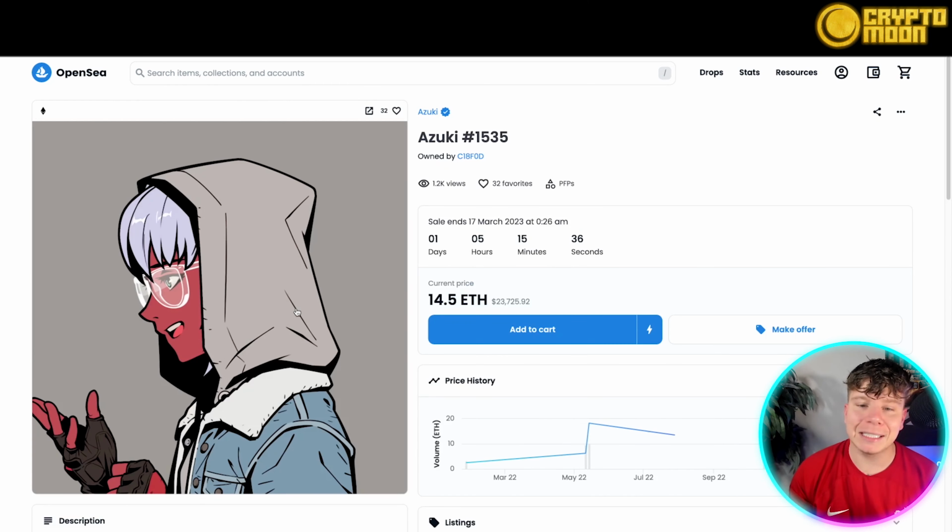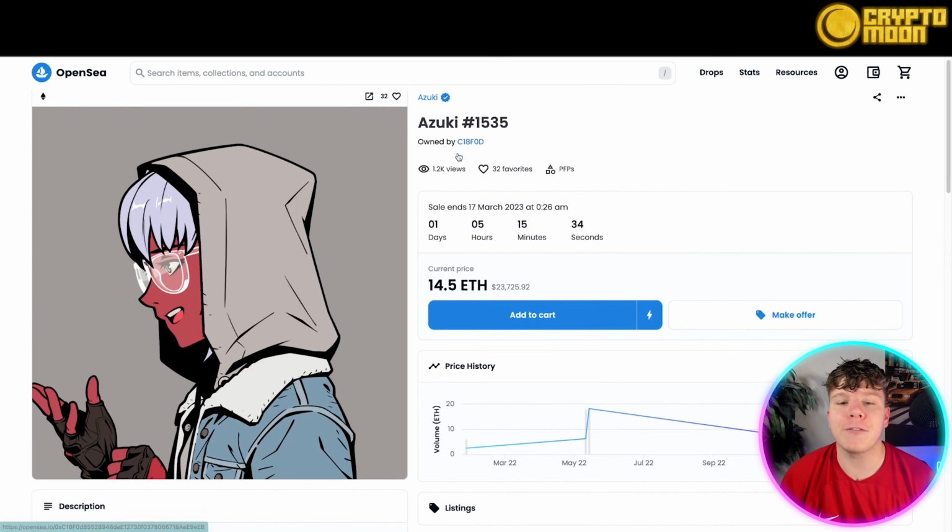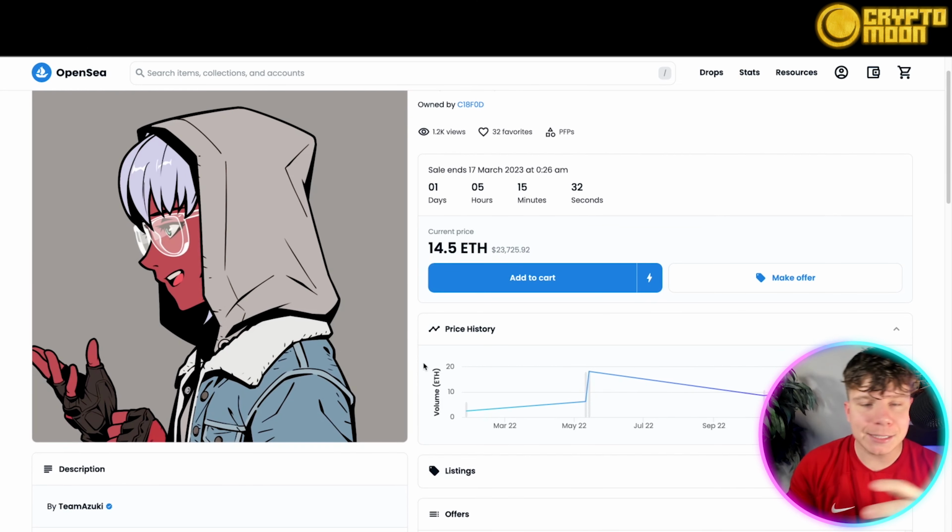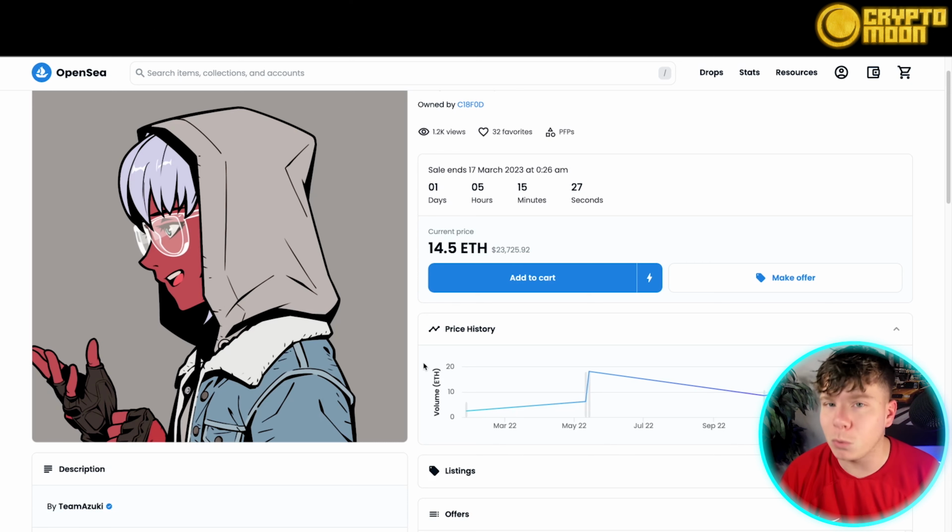Now, at first glance, Azuki #1535 is the name of the NFT. You would think this is just an image, right? Am I right? Let me know in the comments if you think this image is worthless. I could tell you a reason why: you can see this number, $23,725 at the current price for this image, right?